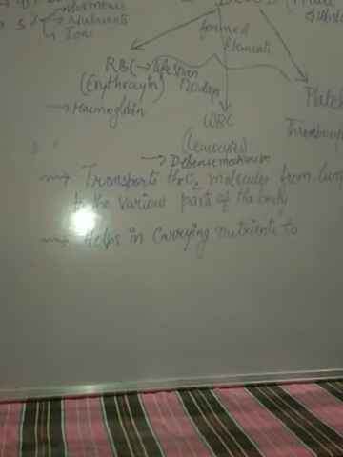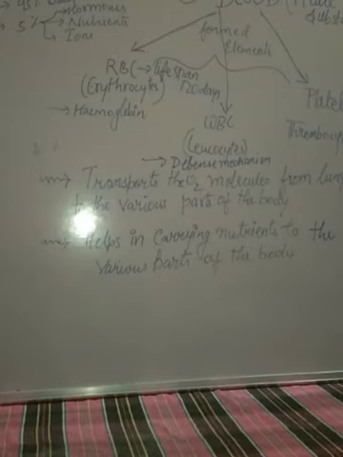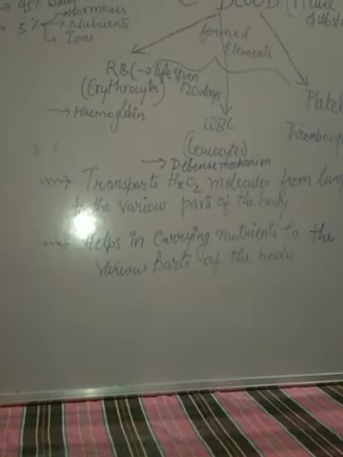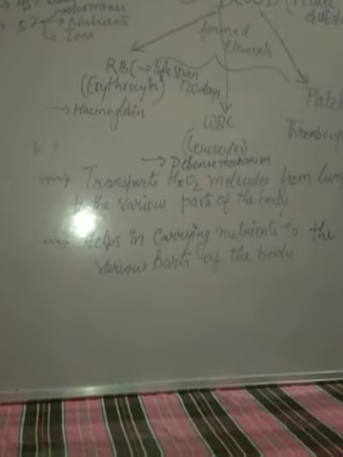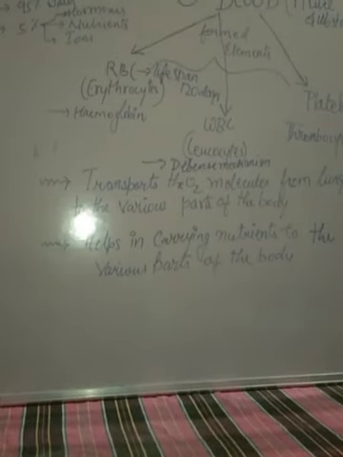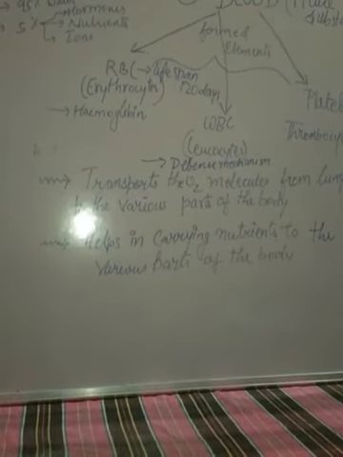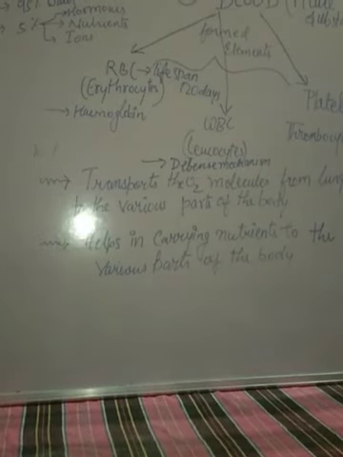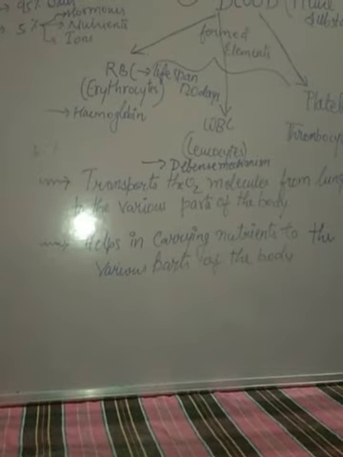Next, it helps in carrying nutrients to the various parts of the body. The digested proteins, fats and minerals, whatever is digested in our intestine, are absorbed by the villi present in the inner lining of the intestines, and hence mixed with the blood through the blood vessels and distributed throughout the body. Hence we can say it helps in carrying nutrients to the various parts of the body. Hence we have completed the connective tissue, students.